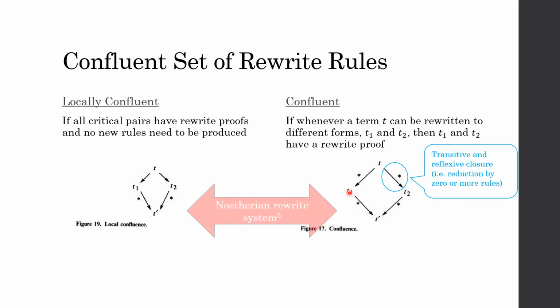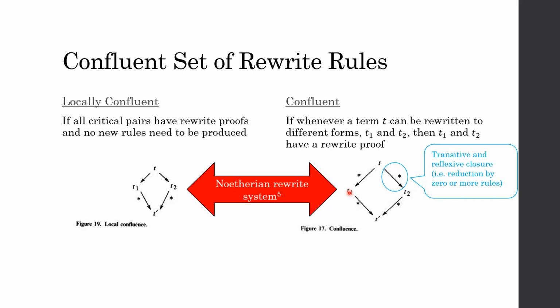So why is it so important that initially we state that we need the rewrite rules to be Noetherian? Because for a Noetherian rewrite system, which means the rewrite rules are Noetherian, these two concepts, locally confluent and confluent, are equivalent. Confluence is the more general notion, because every term can be rewritten into two different terms in 0 or more reduction steps, and then we need them to have a rewrite proof.